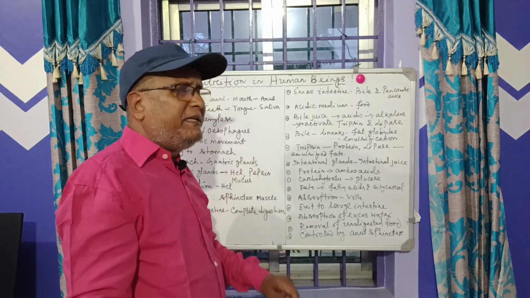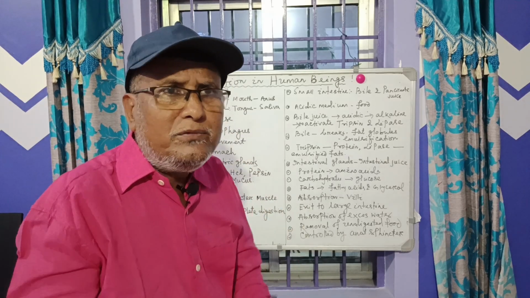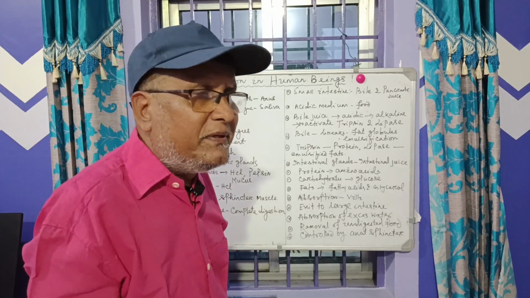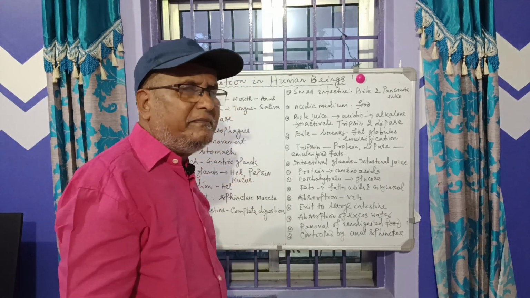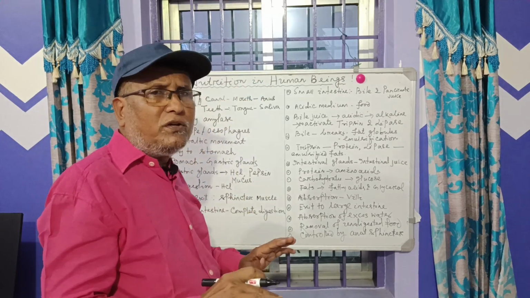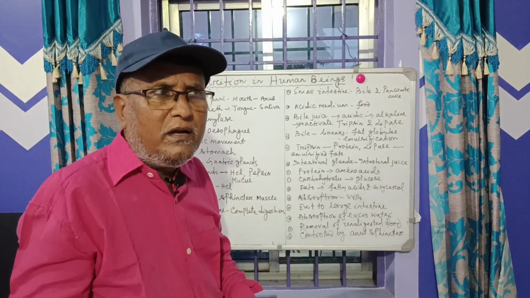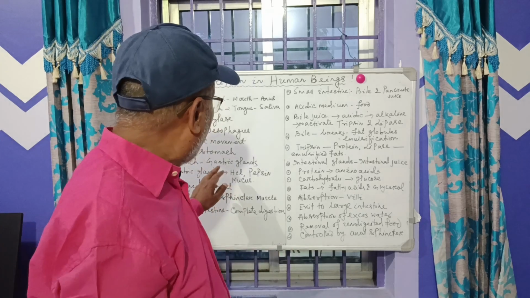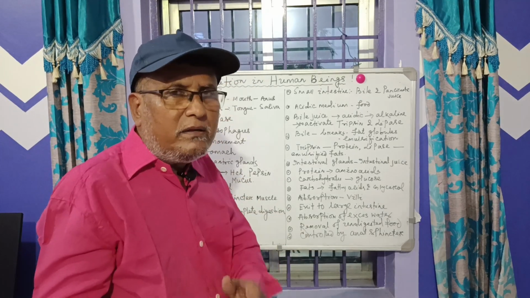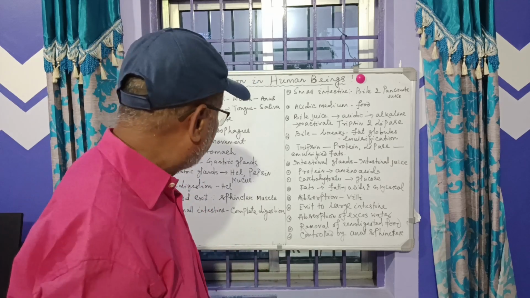It activates pepsin to break down protein. Suppose pepsin is inactive in acidic medium, it becomes active. And another function, hydrochloric acid also kills harmful bacteria that enter our stomach or body.